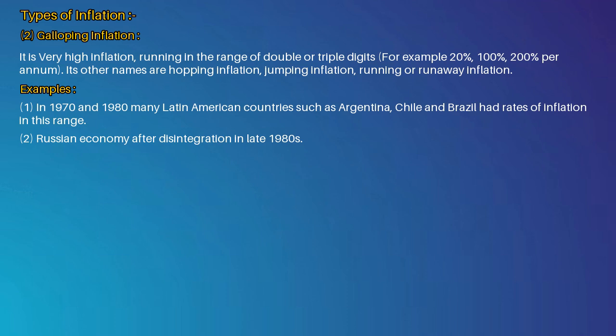Let's see some examples of galloping inflation in history. Examples. 1. In 1970 and 1980 many Latin American countries such as Argentina, Chile and Brazil had rates of inflation in this range. 2. Russian economy after disintegration in late 1980s.